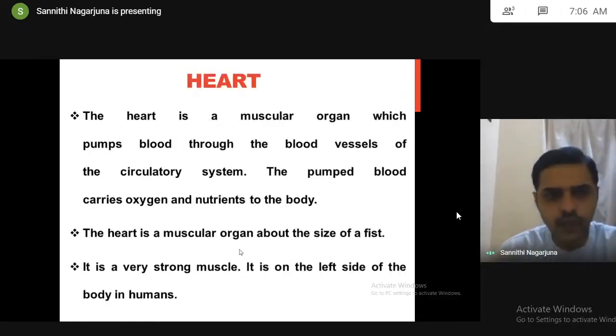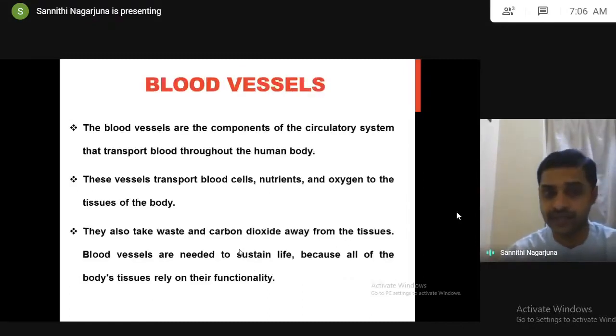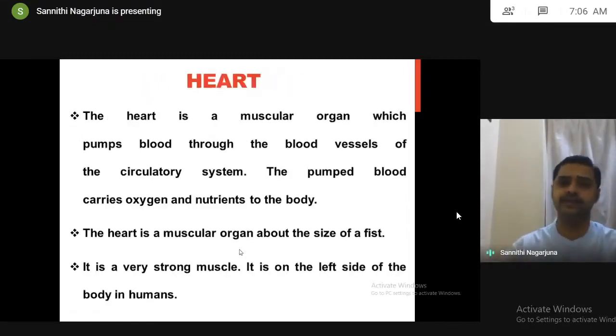Now you see what the functioning of the heart and the functioning of blood vessels is, in a brief way. We are not going into detail once again. Everyone knows that. So what is the function of a heart?